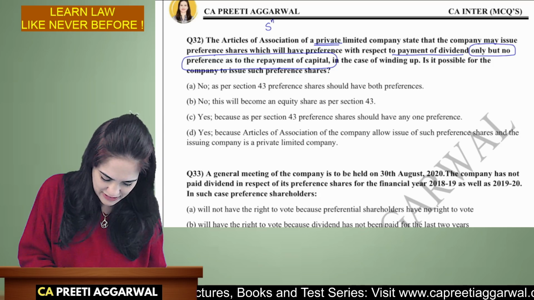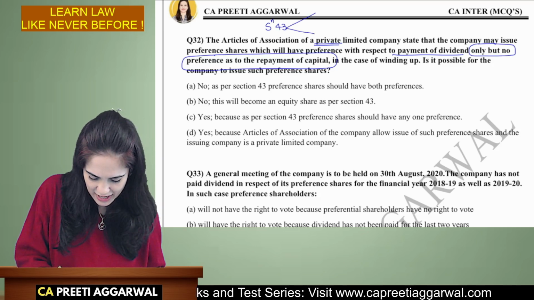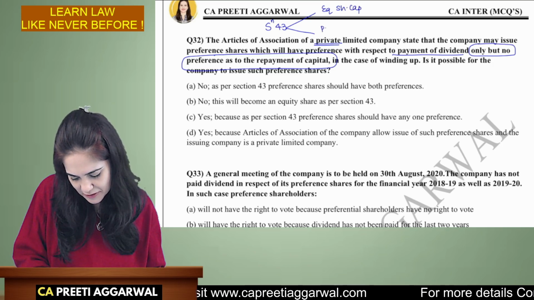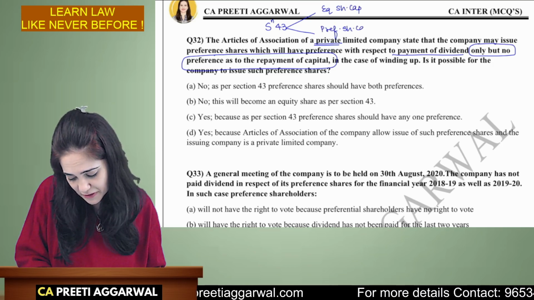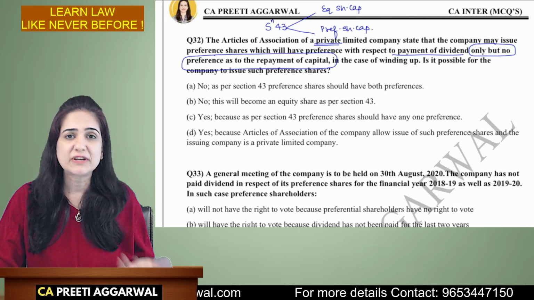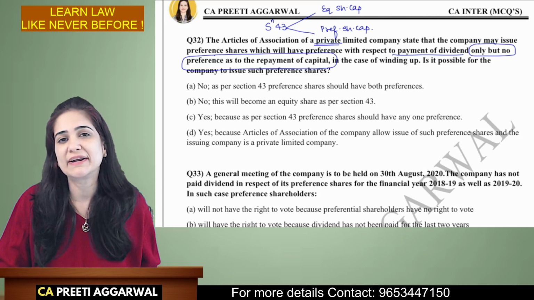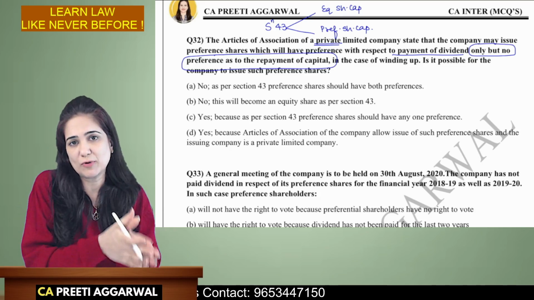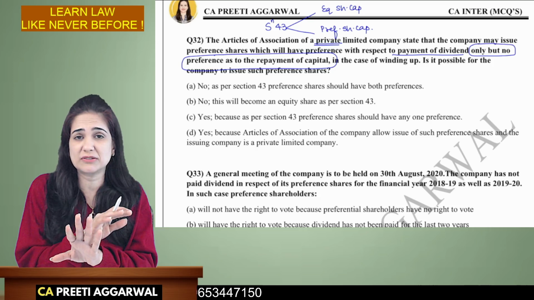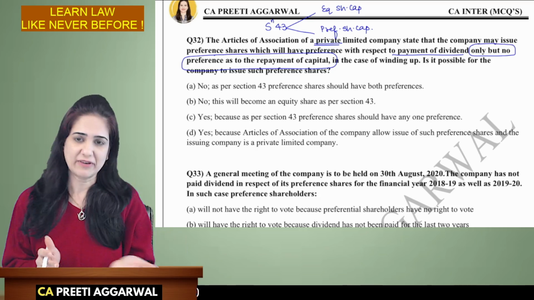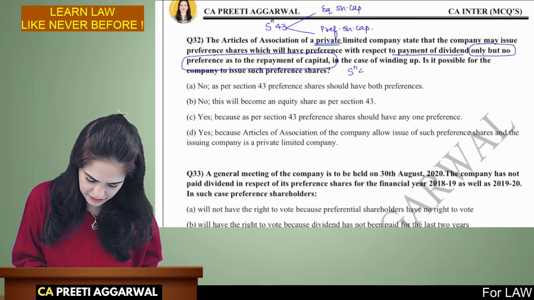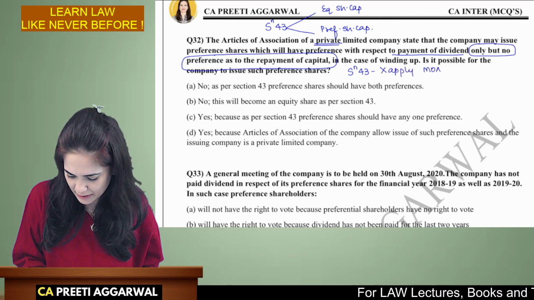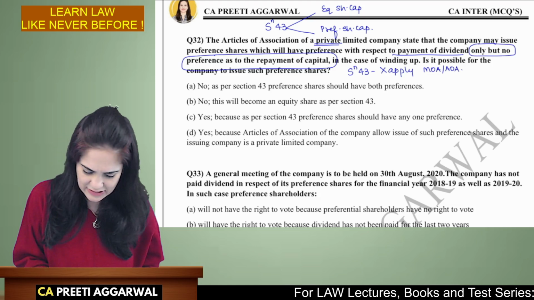See, section 43 says that the company may have two kinds of capital: equity share capital and preference share capital. Preference shares are those which have preferential rights of payment of dividend or repayment of capital at the time of winding up. But a private company may, by mentioning it in the memorandum or articles, provide that section 43 will not apply to a private company. So in that case, if it is mentioned in your memorandum or articles of association, then yes, this may not apply.